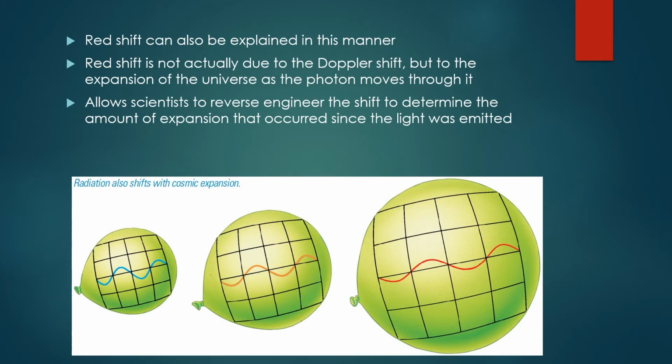The same analogy can be explained with the cosmological redshift that we see. Up until now, we've explained the redshift we see everywhere as the Doppler shift. However, it's not really a correct term because galaxies are not moving with relationship to the universe. It's more that as photons move through the cosmos, they are affected by the expansion of the universe itself, causing its wavelength to physically stretch. This means it's not due to its velocity, but rather to the changing size of the universe. We can reverse engineer this to actually determine the amount of expansion that has happened since the light was emitted in the first place.